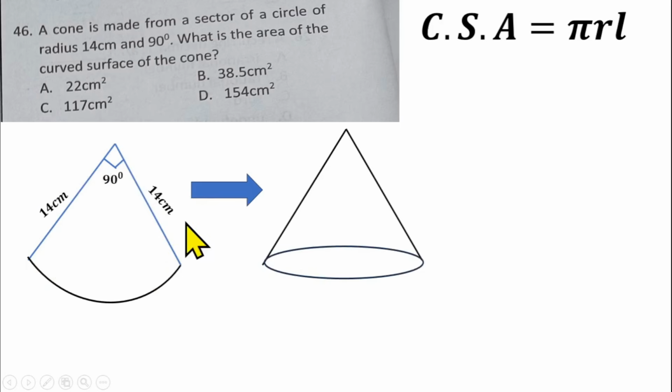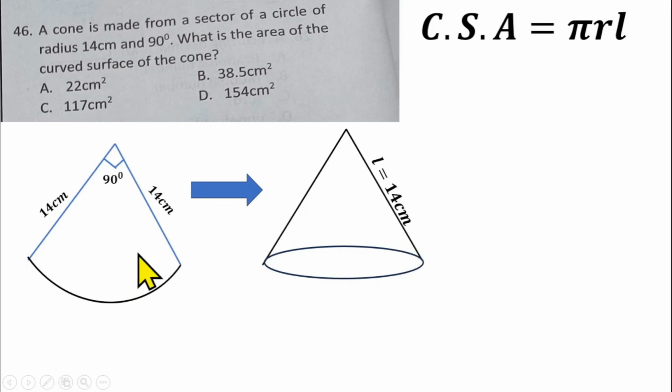The radius of the sector, which is 14 centimeters, will become the slant height of the cone. So the slant height is 14 centimeters.